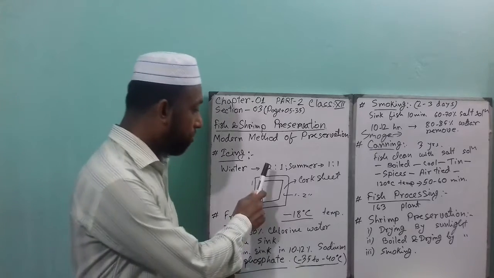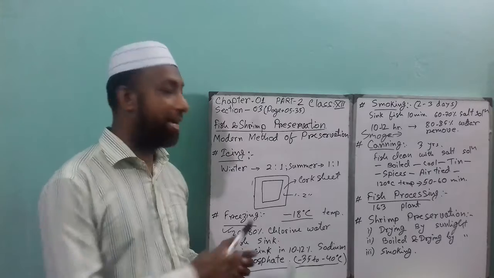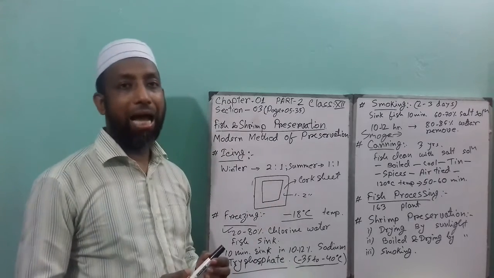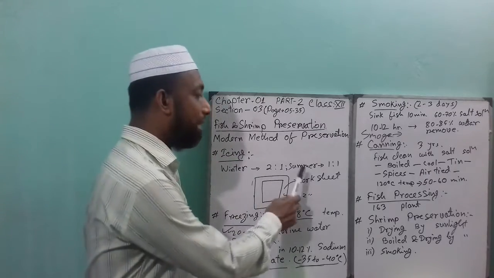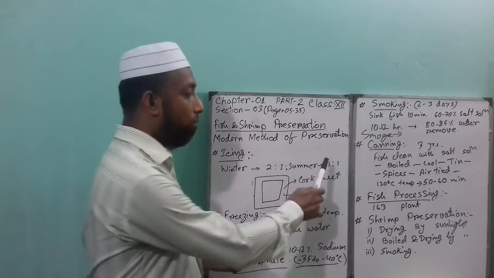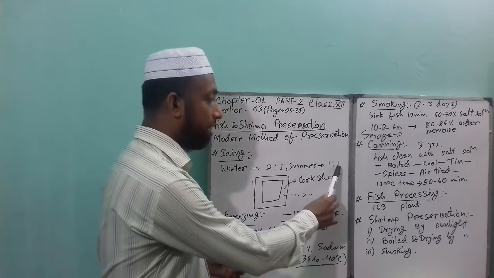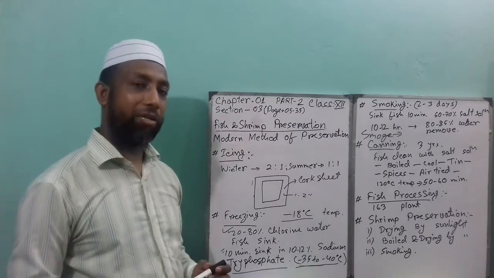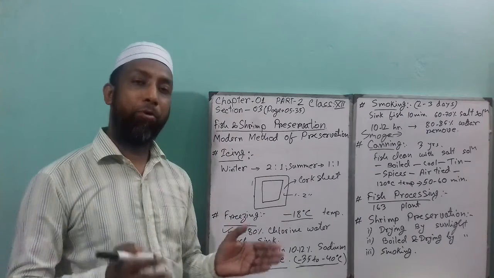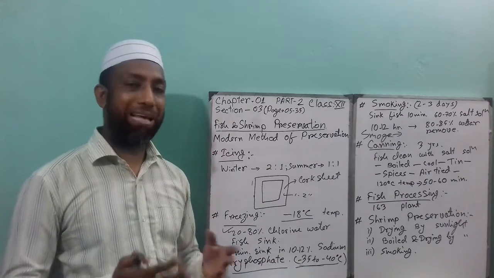That means if you put 2 kilogram fish, that time you have to apply 1 kg of ice. In summertime, you have to apply a 1:1 ratio. That means if you put 1 kg fish, that time you have to use 1 kg of ice. And you can use a bamboo box, or wooden box, or metal box, or plastic box.